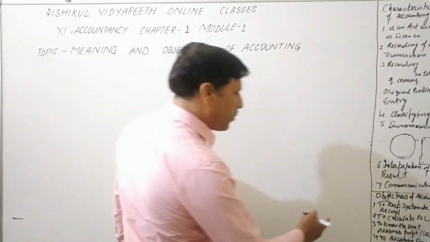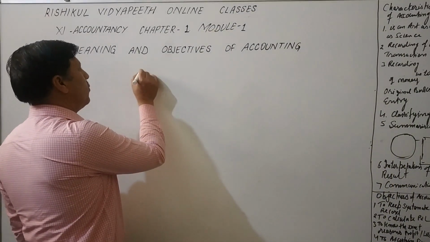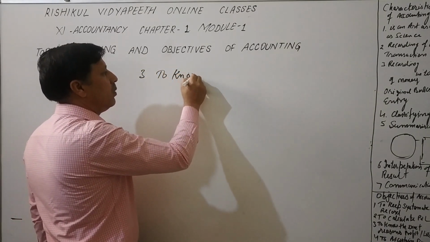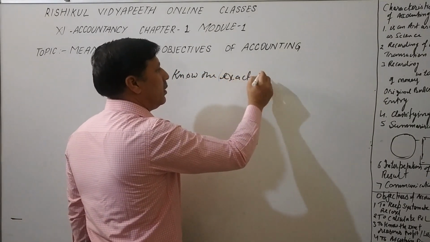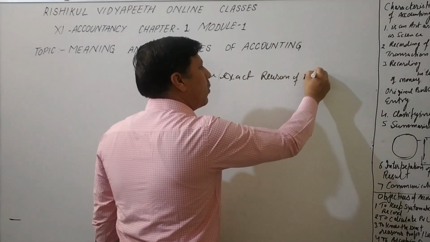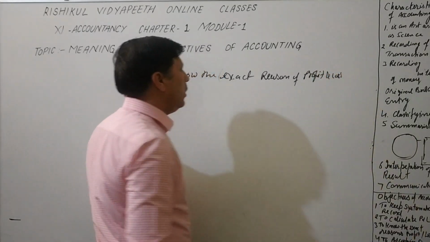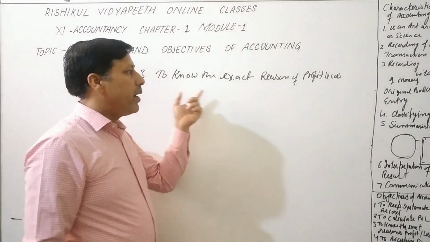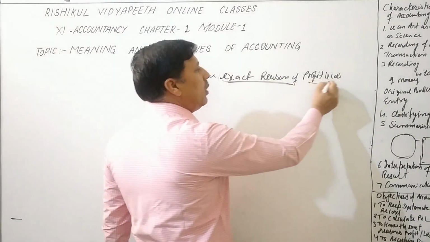Now I will take the third point, that is to know the exact reason of profit and loss. With the help of accounting, we can find out the exact reason of profit or loss.